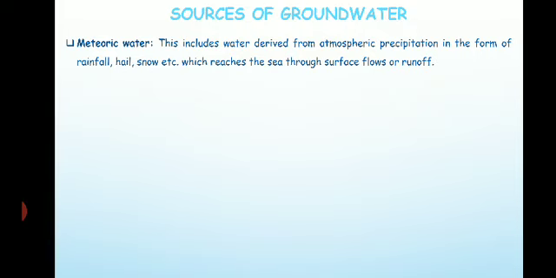Whatever water is derived from the atmospheric precipitation, it may be in the form of rain, hail or snow, any form of water. When it reaches into the ground, it becomes the underground water after percolation. So that is one of the sources of groundwater, the meteoric water.